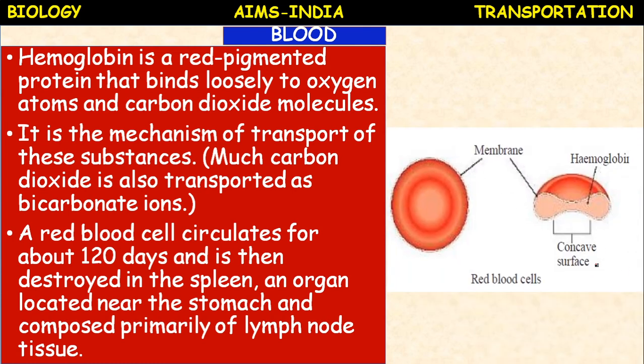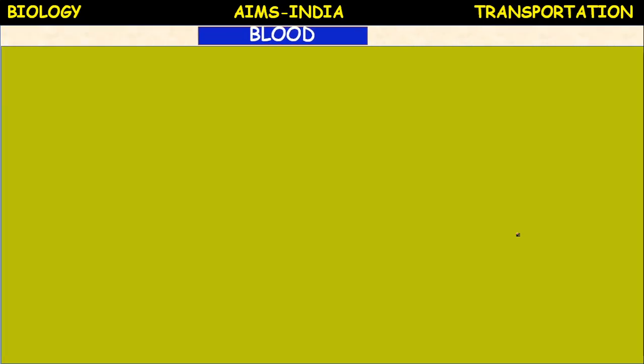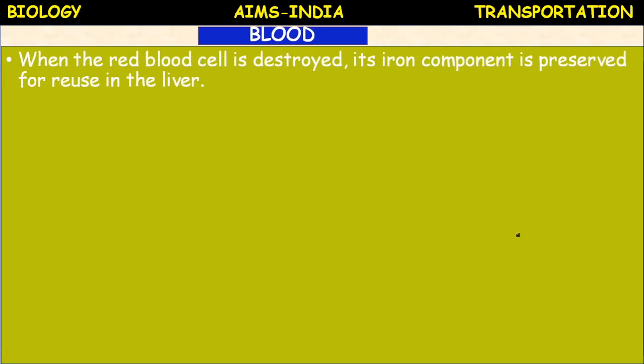Here you see RBC are biconcave in shape. It possesses hemoglobin. A very simple structure: the plasma membrane, the outer membrane, and internally a protein is present that is called hemoglobin. Next, when the red blood cell is destroyed, its iron component is preserved for reuse in the liver. What is that component? Hemoglobin.